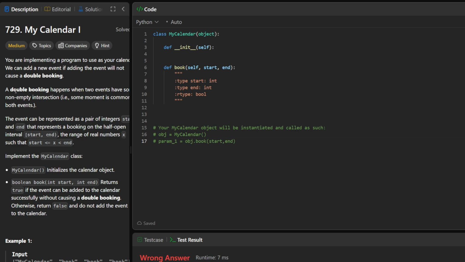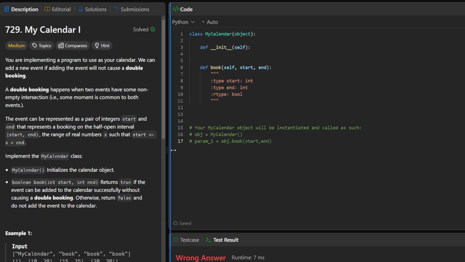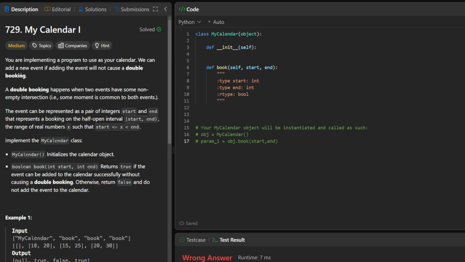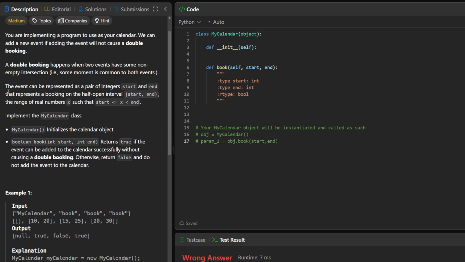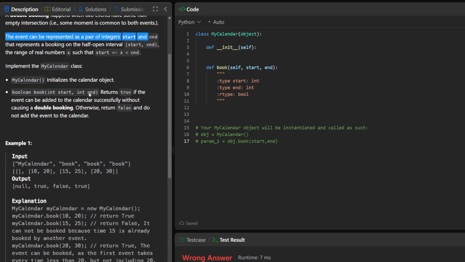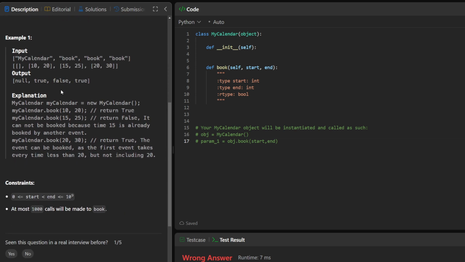We're going to be going over My Calendar 1 today. So we're implementing a calendar, and we want to make sure that we do not have a double booking. What that means is that essentially we can't have two meetings that overlap. The event we want to put in will be represented as start and end, and we want to be implementing the calendar class.